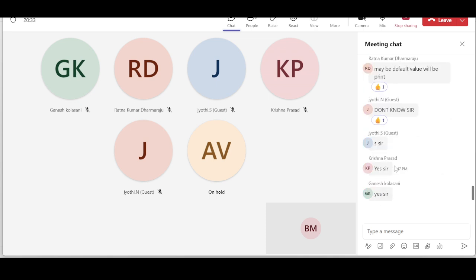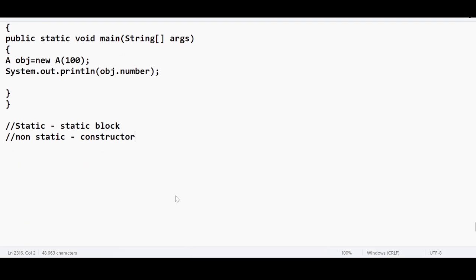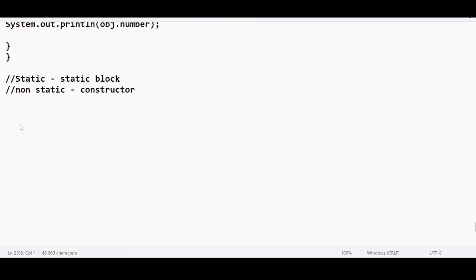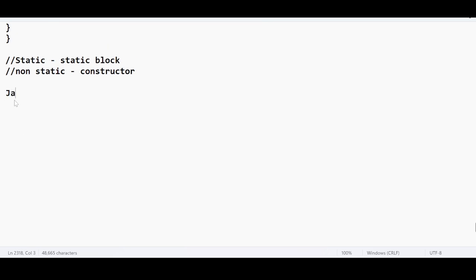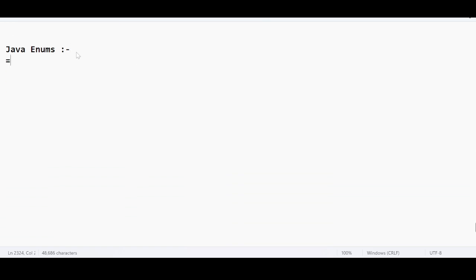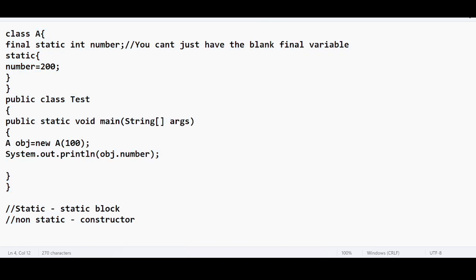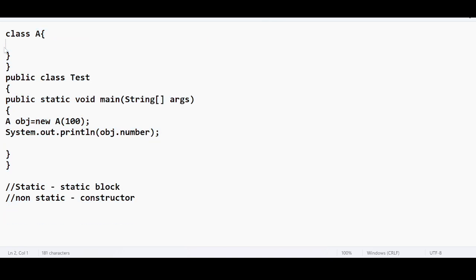Okay. Now focus here. Now I am going to start a new topic called enums in Java, or else I can say Java enums. One of the interesting topics in Java. Before even understanding Java enums, I will give you a small Java program. Let us say that you are asked to develop a WhatsApp application.